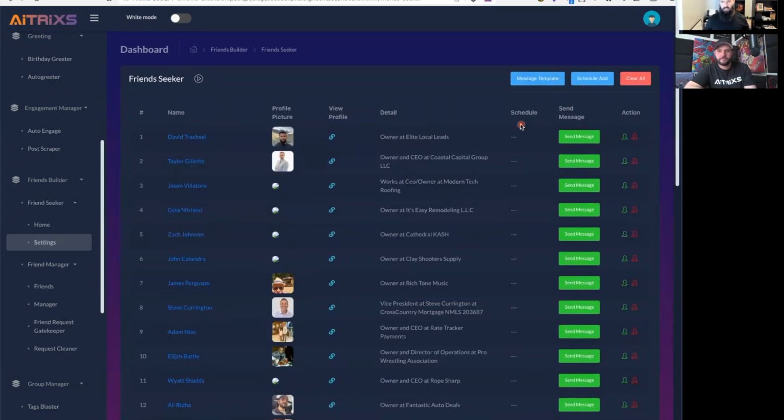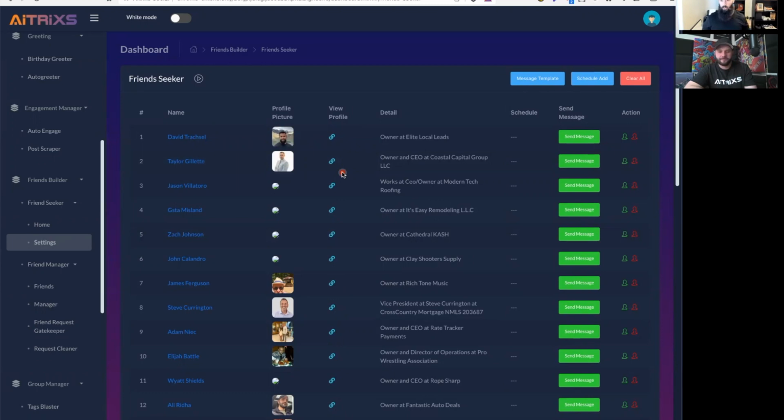You can add them as friends. You can send messages individually. You can create a message template so that you can just send an auto message to all these people at one time. And it's going to help streamline that process. So if you have a product or service that you sell and you've narrowed down who your ideal client is, this is going to help you find those people, those needles in the haystack in specific Facebook groups.